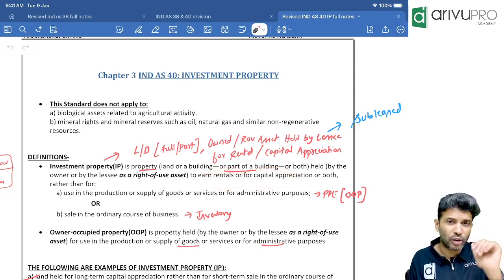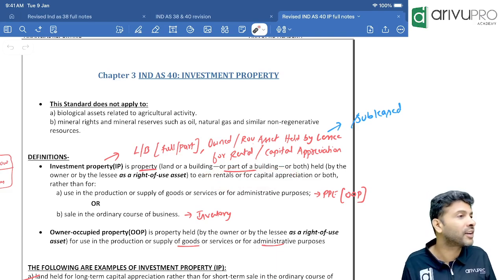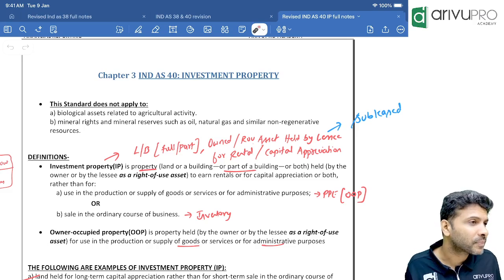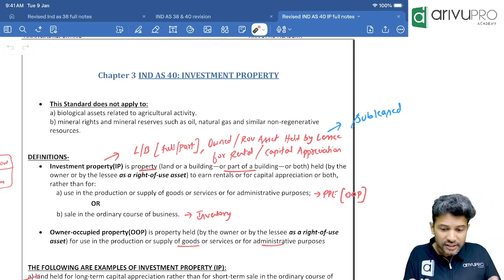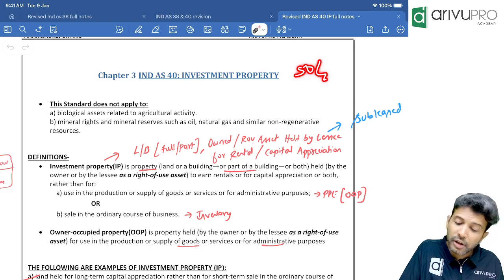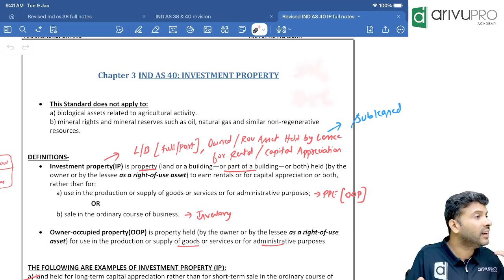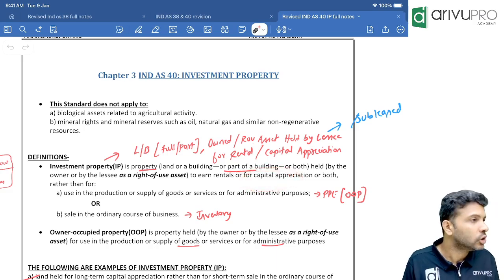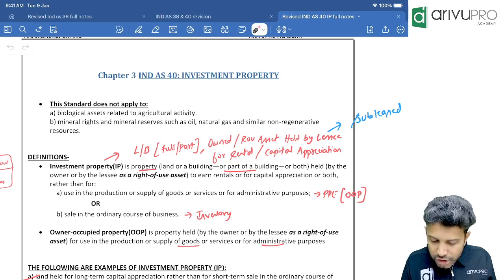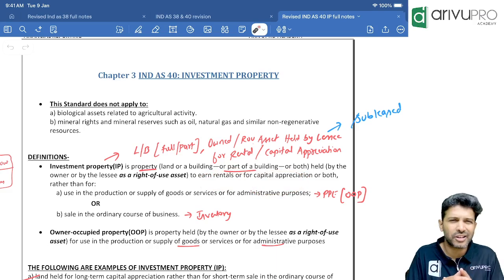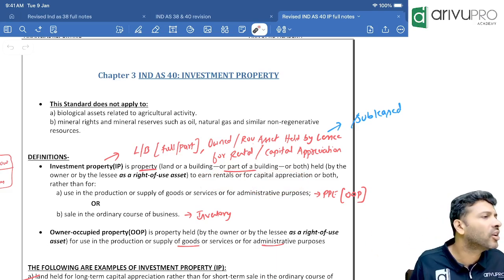Like your forefathers or your fathers, their favorite investment, no? Land. People used to buy land. Why? Because their idea was, let's say now the land costs 50 lakh. They will buy with what intention? Later when the value becomes 75 lakh, we can sell it. That we call capital appreciation. So if you are buying any asset with an intention to get some rental income or capital appreciation. Capital appreciation means your selling price will be more than your buying price and you can make some profits.